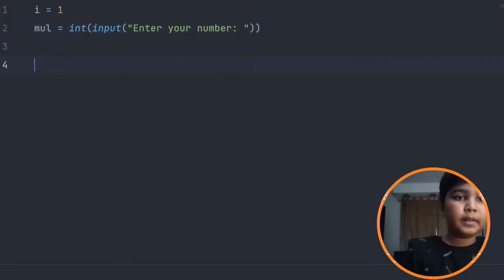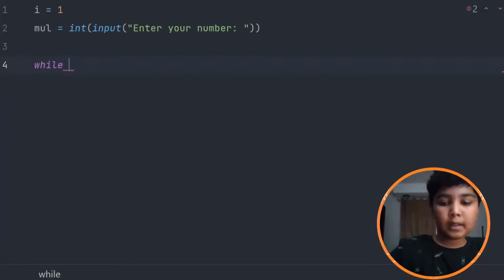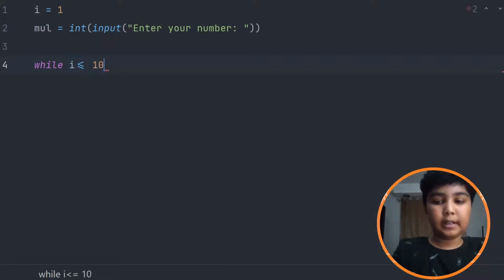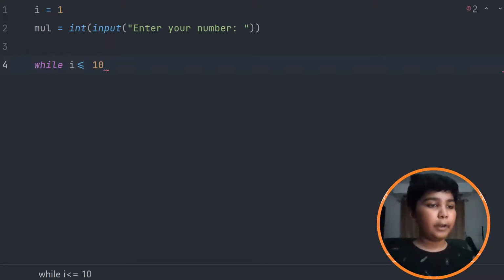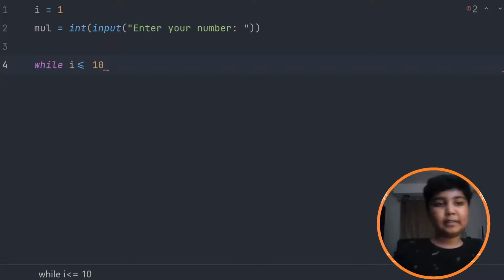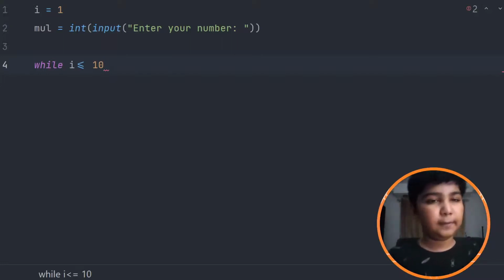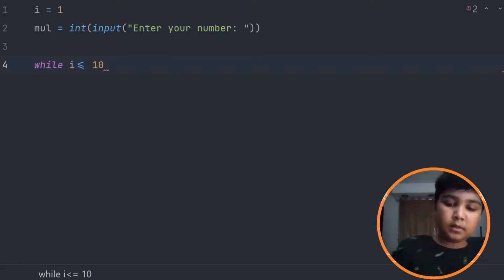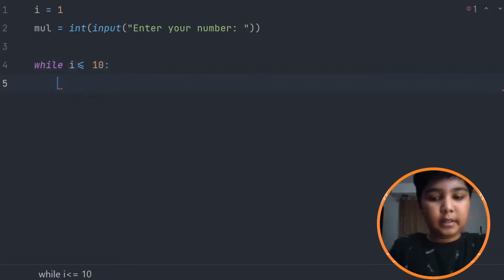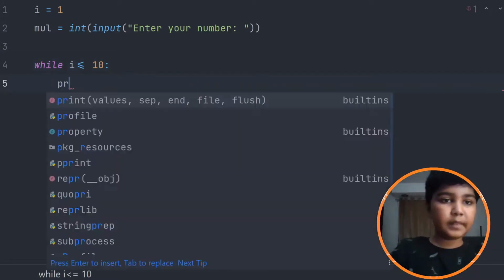So now let's create a while loop. While i is less than or equal to 10, you could change the value of 10. It could be 12 if you want, but our multiplication table will be only for 10 for now. And colon, and we could write print.